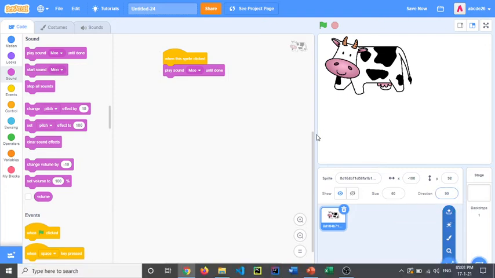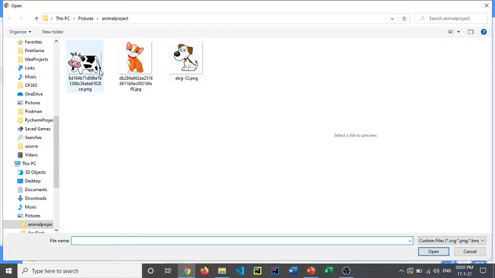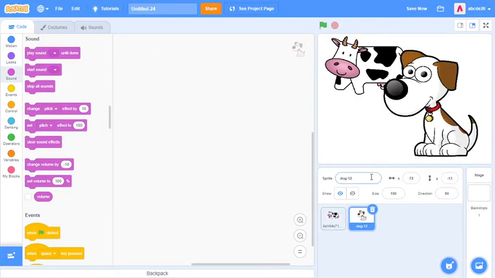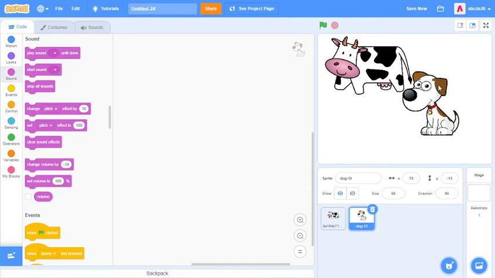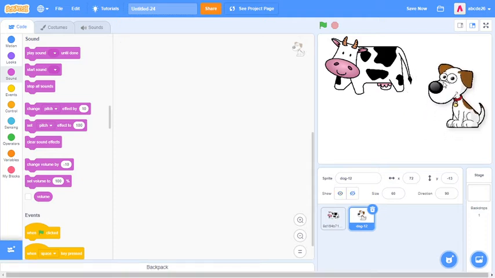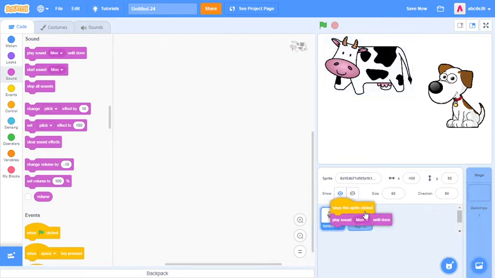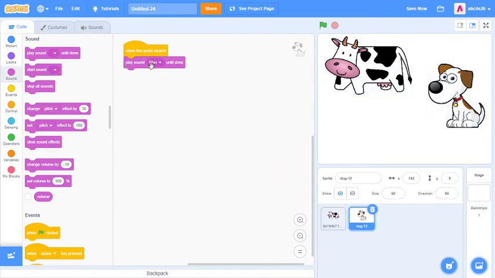So let's upload the sprite, and where we created the folder, let's put in a dog. Maybe set it to 60. Okay. Now let's grab it simply like here, except we don't have any sounds.